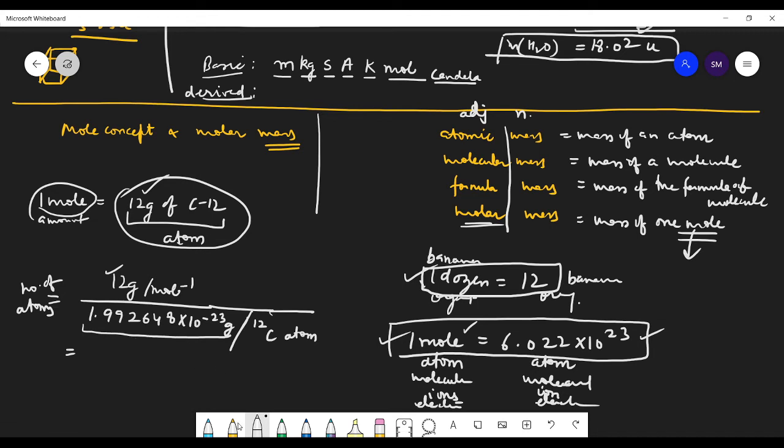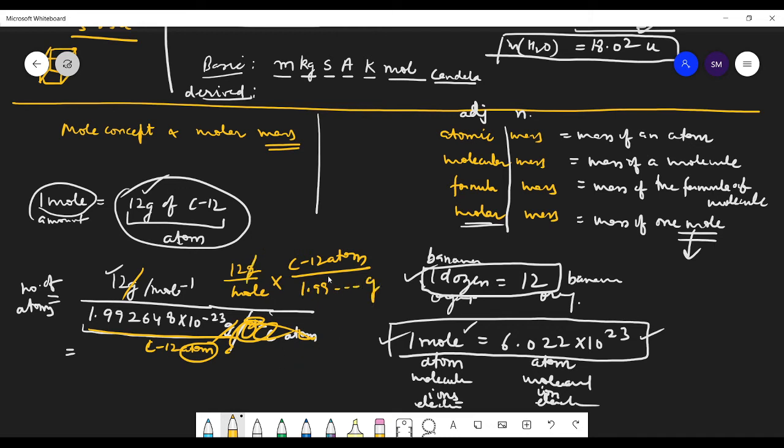Okay, students, this gram cancels out, and this atom will go upside and mole will come down, because this is divided by this. Have you understood?